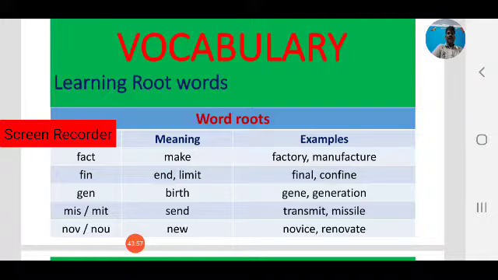These are Latin roots that mean send: transmit, missile. Next, nov, that means new. Novice, renovate.